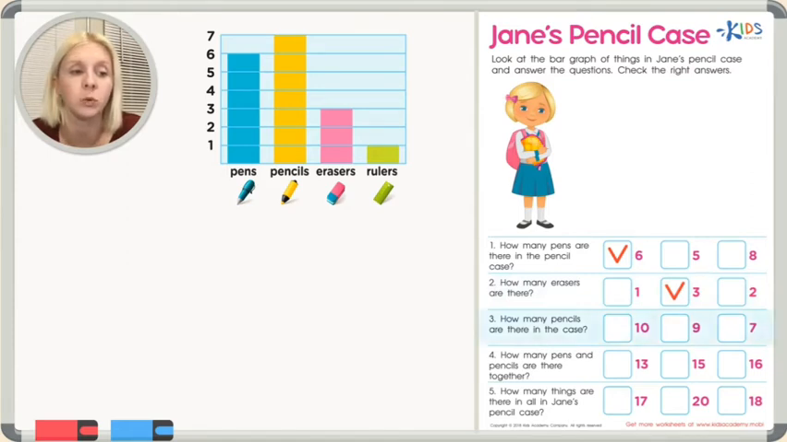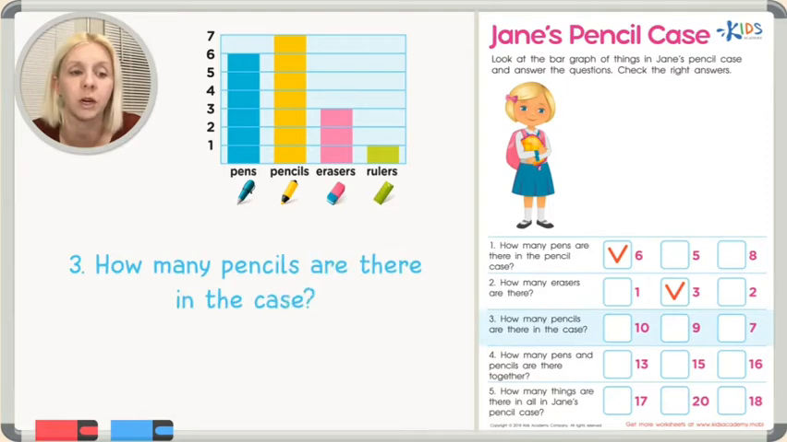Okay. The next one says, how many pencils are there in the case? I'm going to underline that. How many pencils? Let's go up. Let's find our pencils. Pens, pencils, there it is. So it says how many pencils are in the case. And we're not going to count them. We're just going to look at our bar graph. Where does the top of this bar go up to? It goes all the way up to the number 7, right? So that's our correct answer.